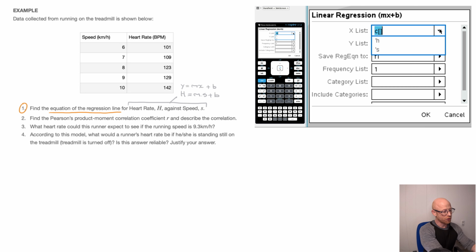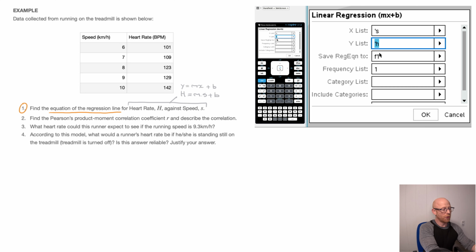And so I click on this drop-down menu and I select the s that I see here. And the reason why I can see s here as an option is because I named the top of the column that way, which highlights why it's so important to name your columns. And so here I click s. My y list is therefore h, and so I click on that drop-down menu and I select h.